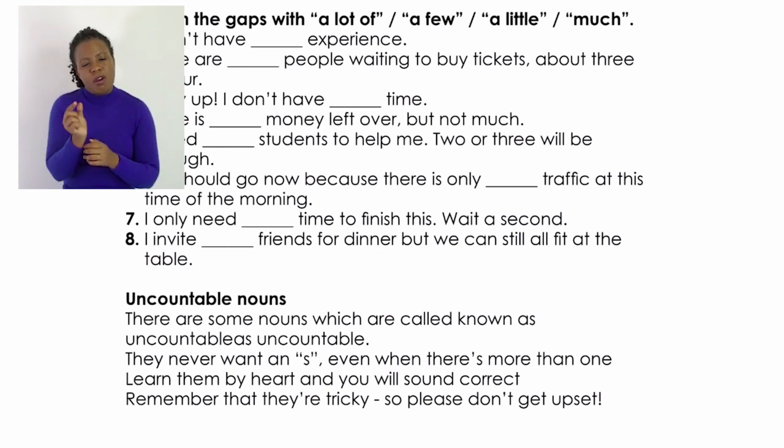So a few, we also use it with things that we can count, or nouns that we can count. 1 person, 2 people, 3 people, 5 people. All right. So there are a few people waiting to buy tickets, about 3 or 4.